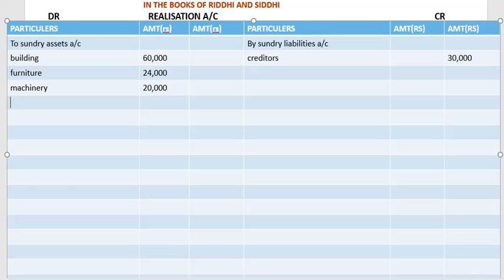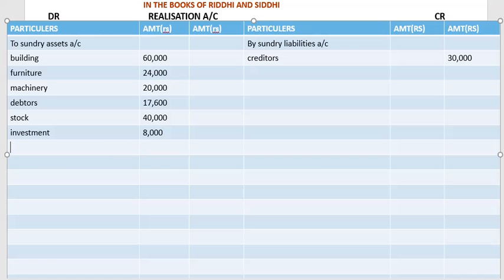Debtors, we'll be writing the whole amount, 17,600. Stock 40,000. Then investment 8,000.